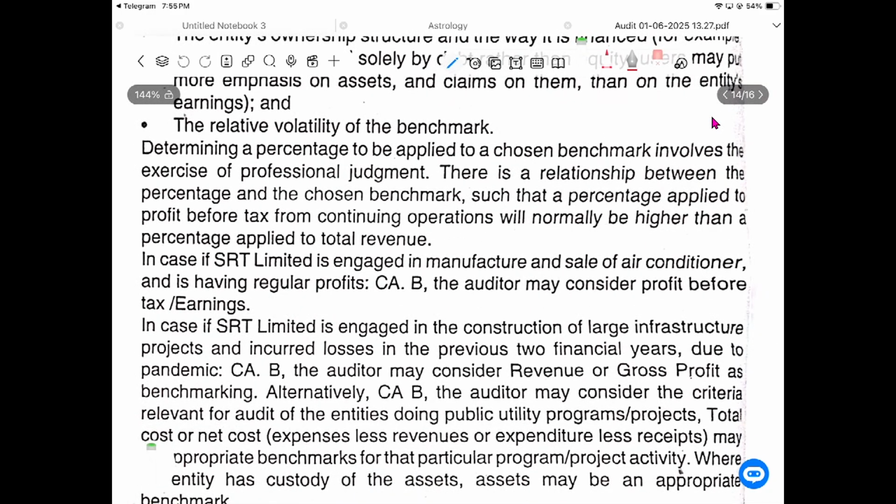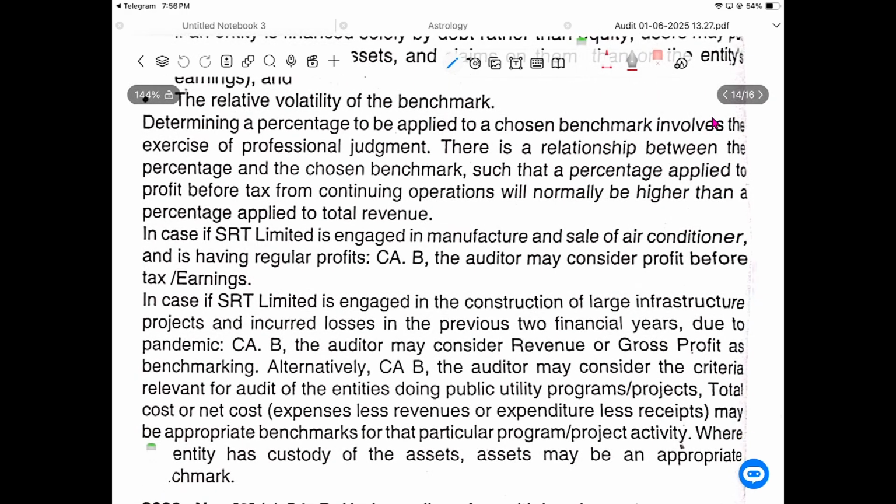We determine 5 lakhs as the benchmark here. There is 2%. There is 3%. How are you going to come to that point? Determining the percentage to be applied to the chosen benchmark involves the exercise of professional judgment. Professional judgment is very important in finding this percentage.